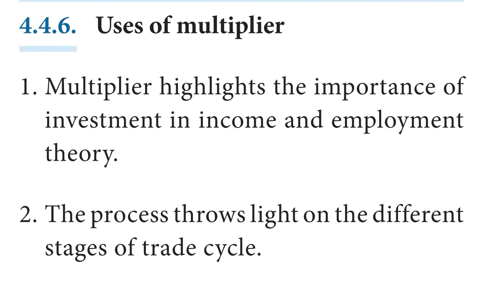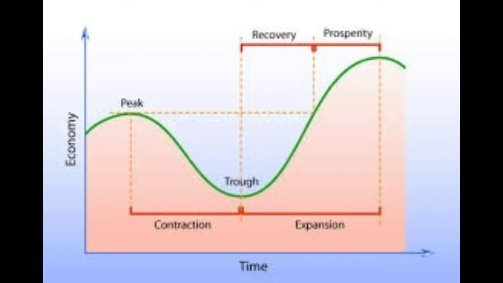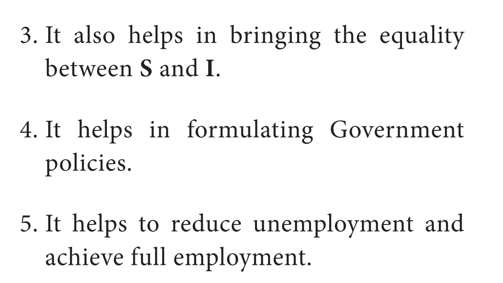First, multiplier highlights the importance of investment in income and employment theory. Second, the process throws light on the different stages of the trade cycle. Third, it also helps in bringing the equality between saving and investment. Fourth, it helps in formulating government policies. Fifth, it helps to reduce unemployment and achieve full employment.